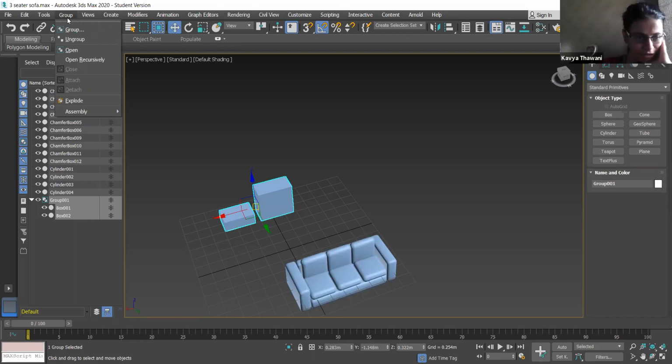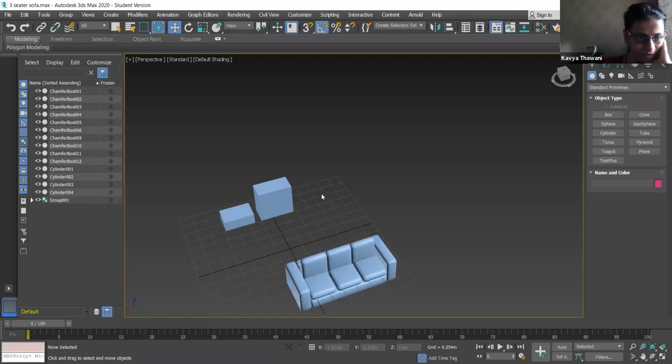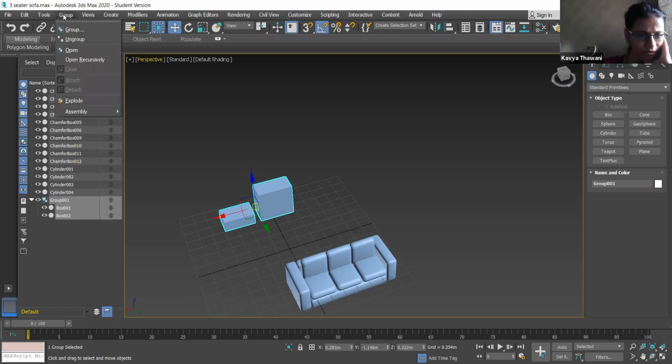Press anywhere on your screen. Click on object, then go on group. Why are you not getting any options for attach and detach over here? Just check in assembly.